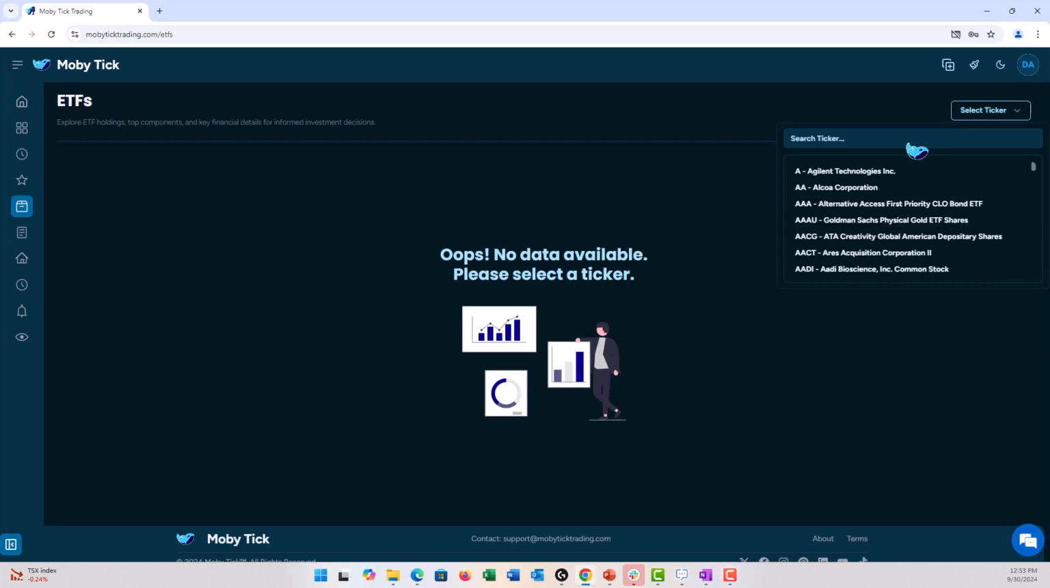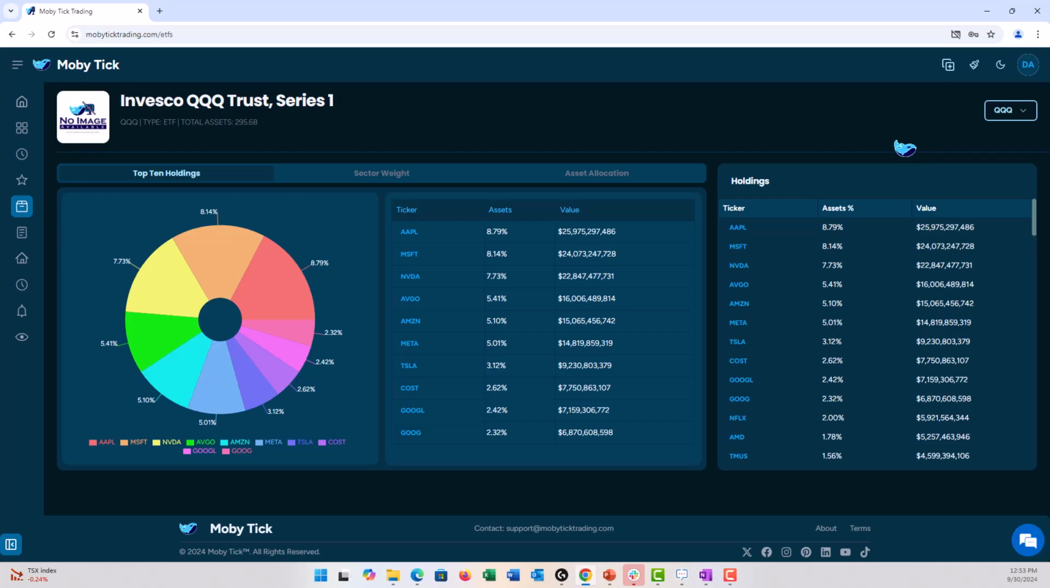Let's pick, for example, QQQ. I'm going to put in QQQ. And then here by default, we see our top 10 holdings. We can look at the table here, and it says Apple is 8.7% of the QQQ with $25 billion. Then we have Microsoft at 8% with $24 billion. Then Nvidia, AVGO, Amazon, Meta, Tesla, Costco, and Google. So these are the top 10 holdings by asset within the QQQ.